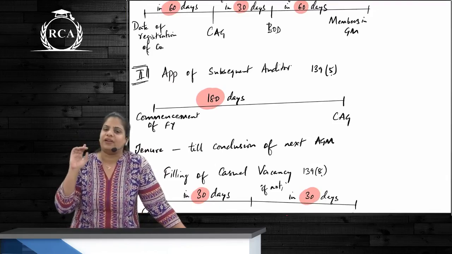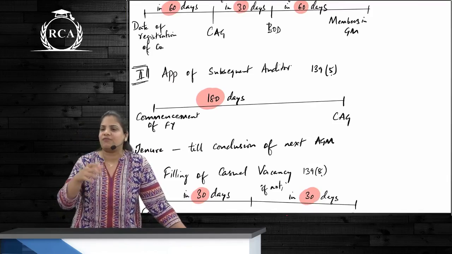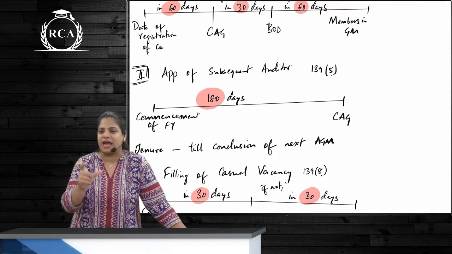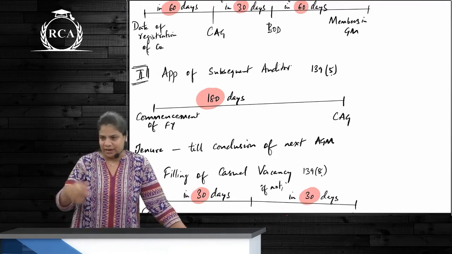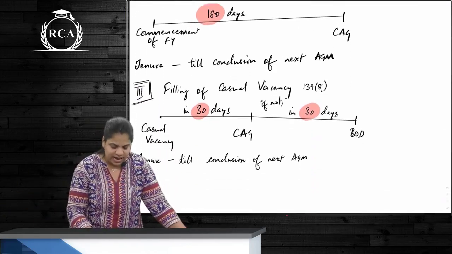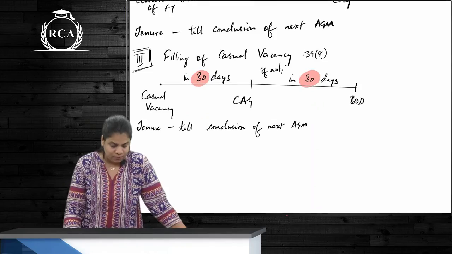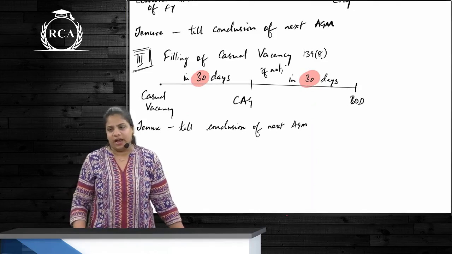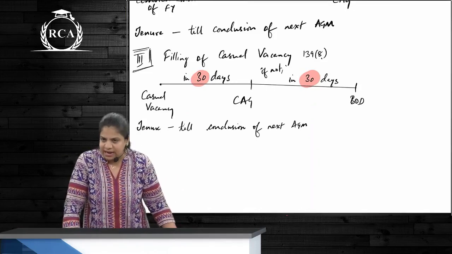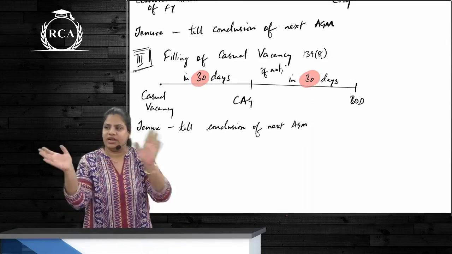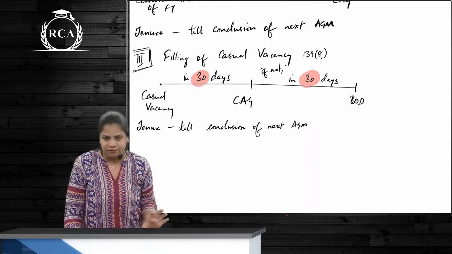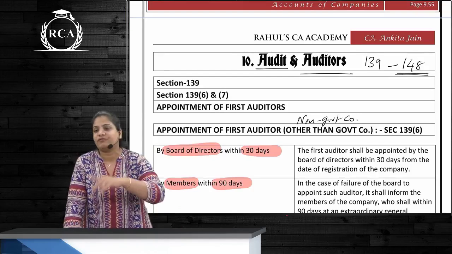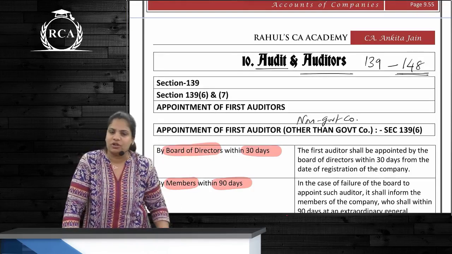So normally if an individual is appointed as an auditor, he will have a term of how many years? 5 years. So till the conclusion of 6th AGM. And if it's a firm, then 2 such terms. But in case of government company, auditor will be appointed every year. Casual vacancy can also happen in a government company. Then who appoints? Within 30 days CAG appoints. If not, then board appoints within 30 days. Correct? In a government company case, do we differentiate casual vacancy due to what reason? No, we do not differentiate, right? So these were different sections and subsections in case of appointment, in case of first auditor, subsequent auditor, and even in case of casual vacancy, right?